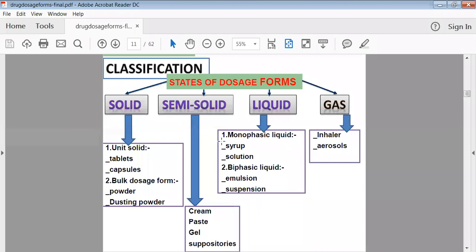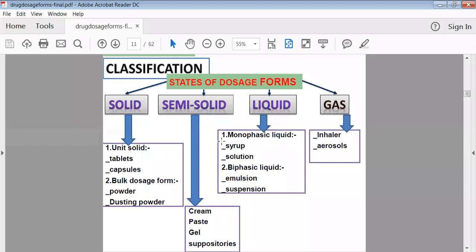Then nowadays gels are very famous. Gels are utilized for skin purposes, or we are using the gel topically. Nowadays iodine gel is available. Then suppositories are there. Suppositories are taken through the rectal route. These are semi-solid type of preparations, and suppositories contain a single dose like your tablet. So these are the familiar examples of cream and paste as well as gel for you. Suppository is a little bit newer to you.